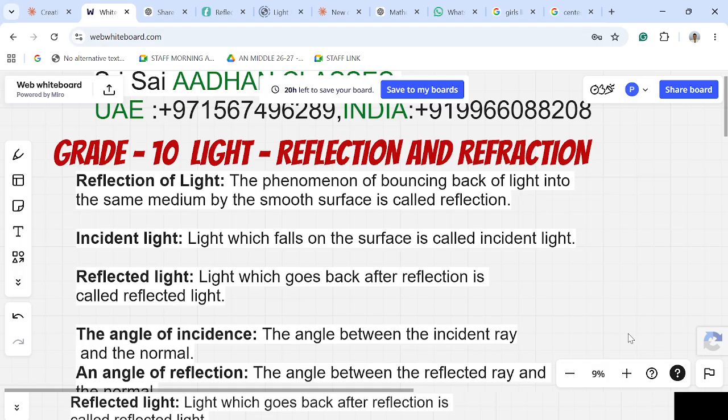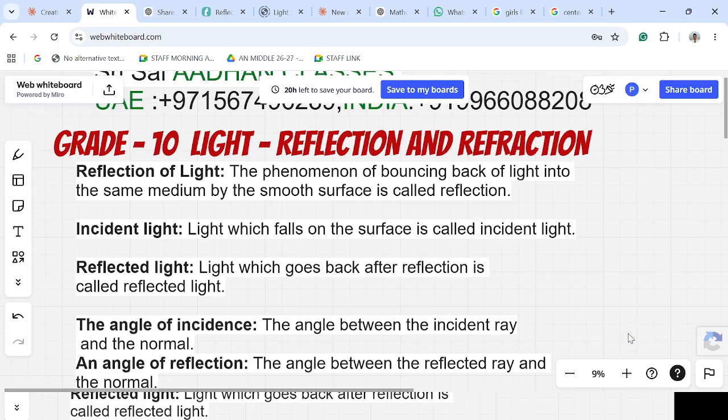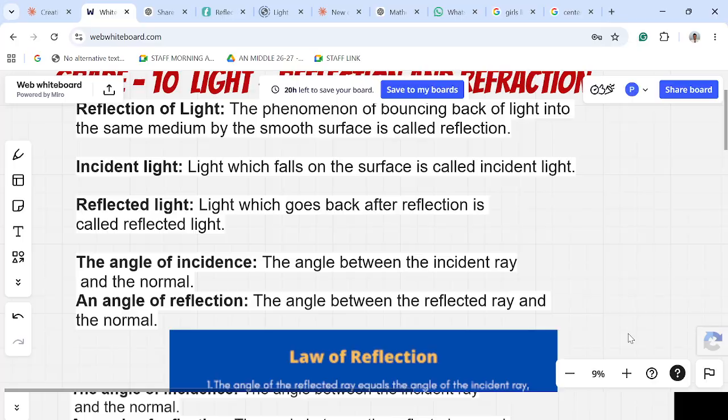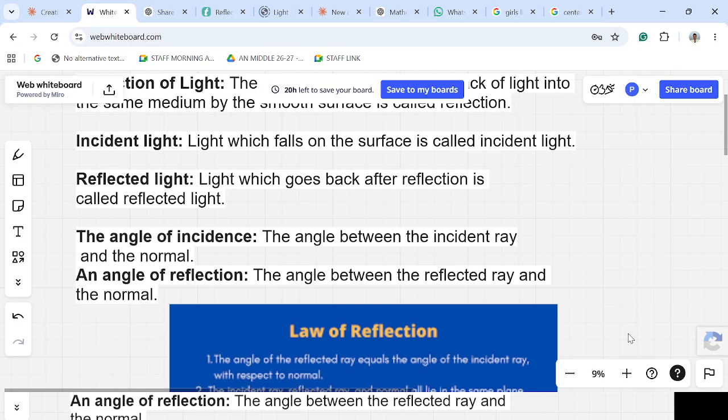The phenomenon of bouncing back of light into the same medium by a smooth surface is called reflection. Incident light is the light which falls on the surface. Reflected light is the light which goes back after reflection. So whenever light falls on the object, that is incident light, and the bouncing back light is called reflected light.